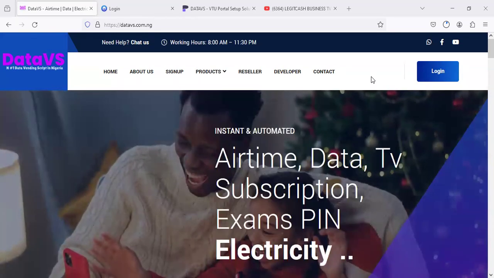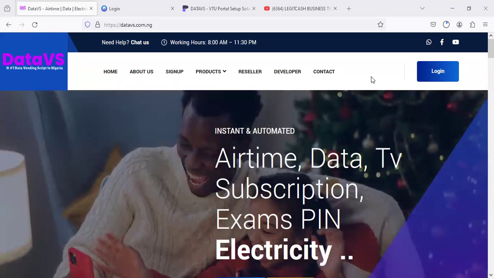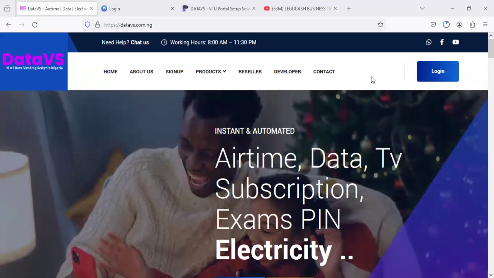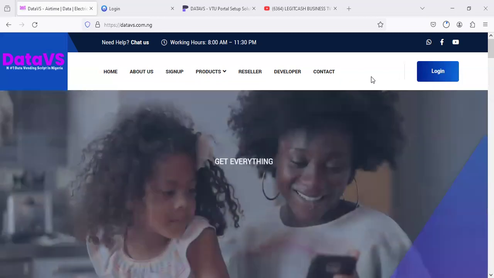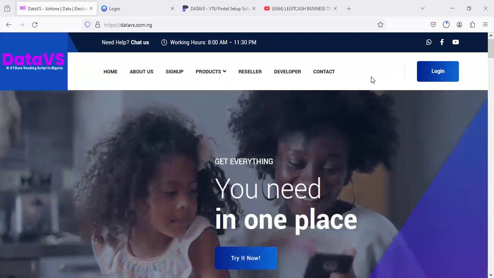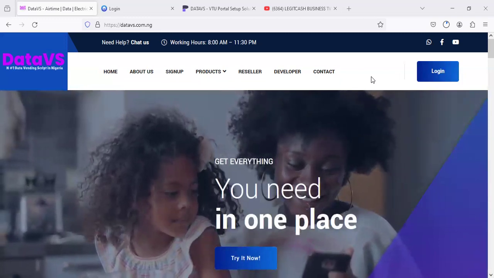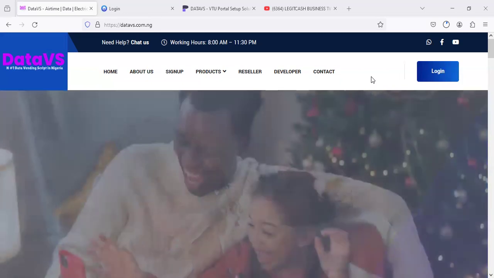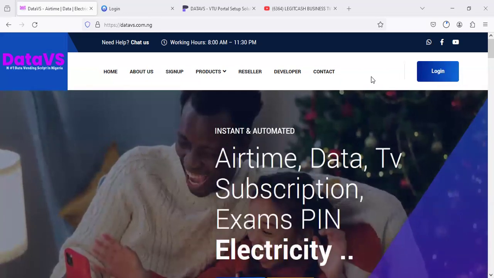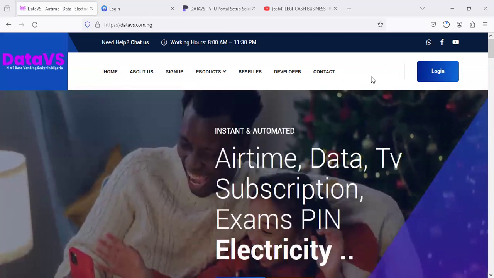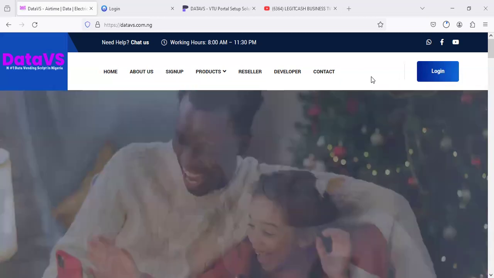For a very long time, people have been asking me on WhatsApp. Most people have been chatting me up, saying, "Okay, Shedrach, you'll be showing us proof of this business." But what has been setting us back is the ability to raise the capital, that's the money that is involved to own an advanced VTU application.